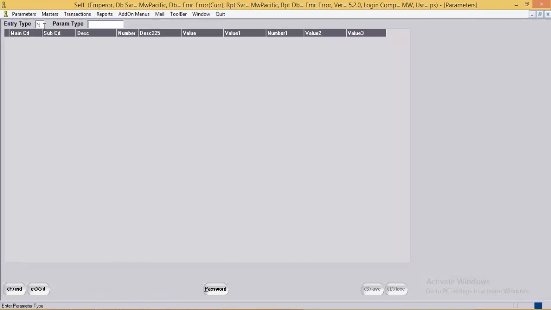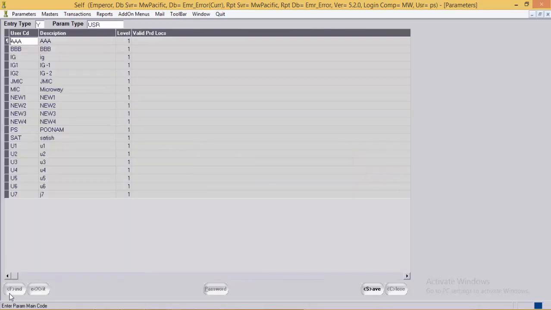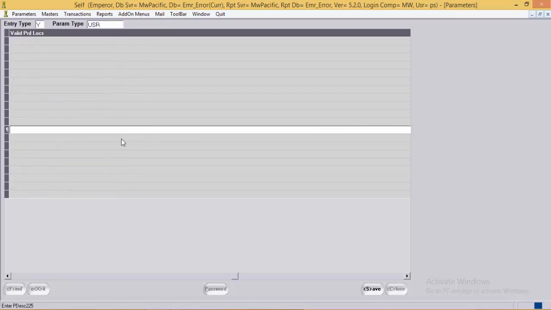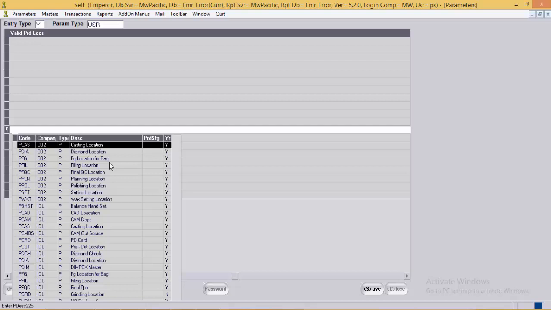In the parameter, param type user, set the rights for the valid production location. For example, the respective user will be given rights to selective locations only.